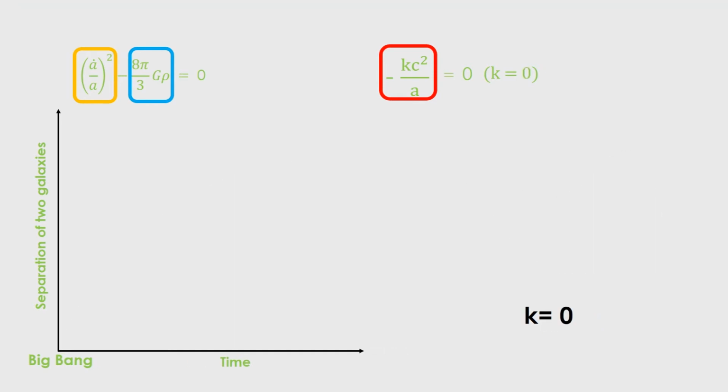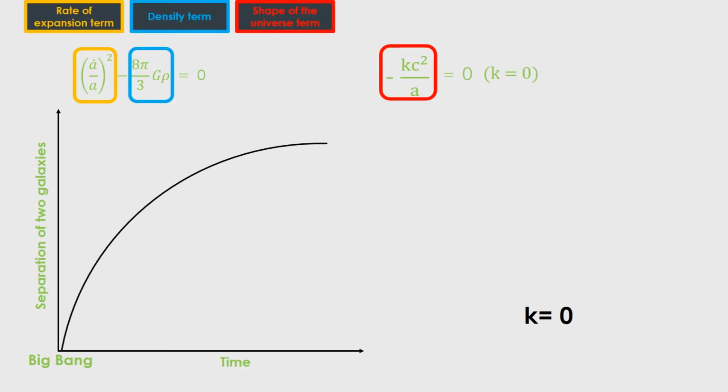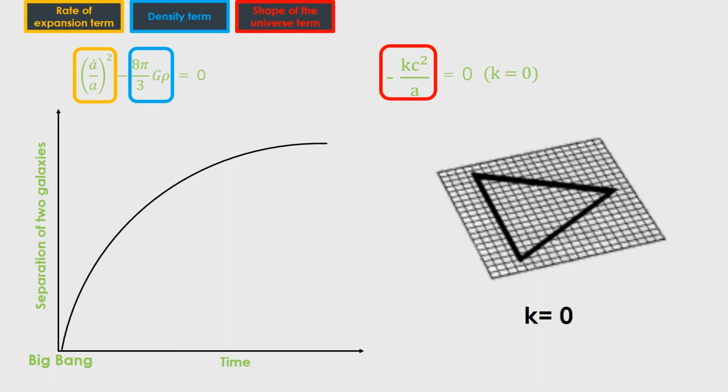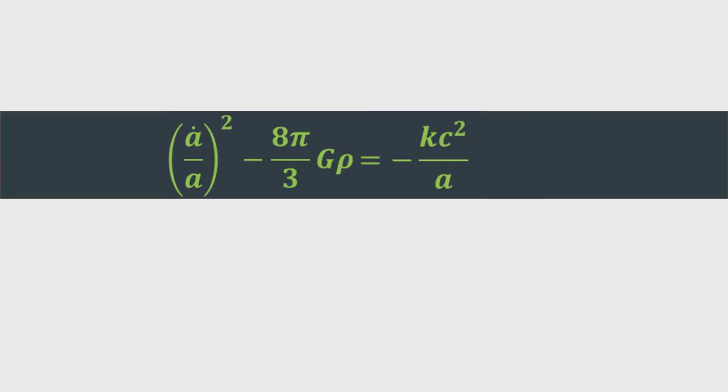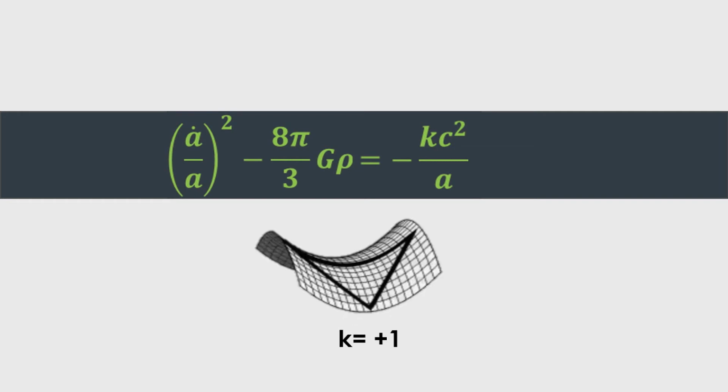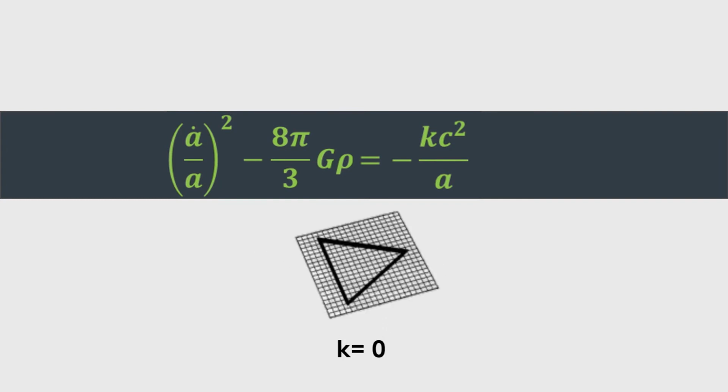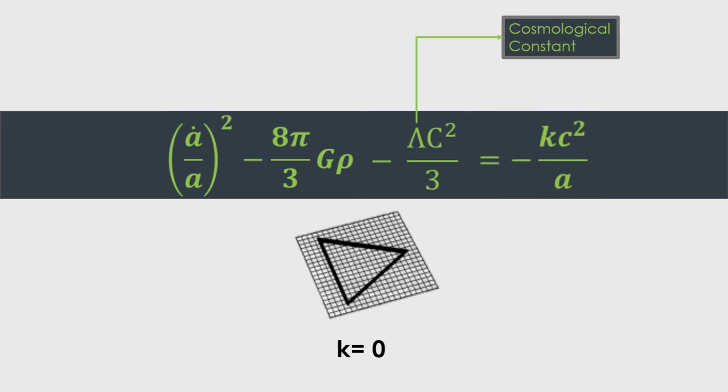The third model suggests that the universe is stretching at such a critical rate of expansion so as to just avoid its collapse. This kind of universe will have no spatial curvature and will be flat. This equation suggests that the total mass of a universe is not dense enough to counteract its own rate of expansion, which in turn suggests that its shape should be saddle-like. But numerous experiments have shown that the universe is flat. So how does this equation cater to our flat universe? Here, the cosmological constant comes into play, which gets added up to the density term and cancels the rate of expansion term, thus making our universe flat.